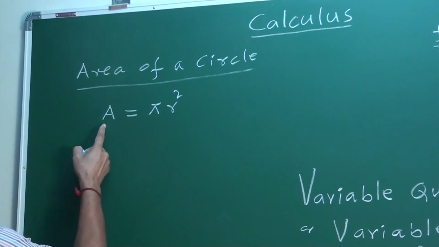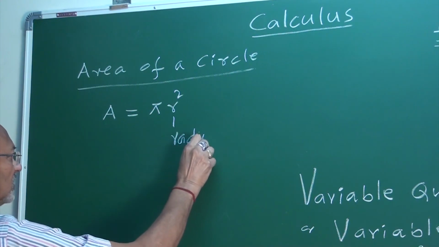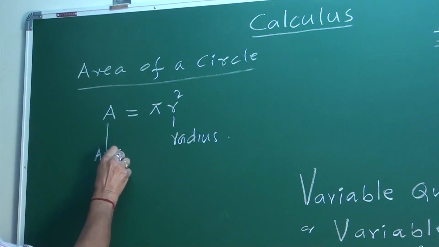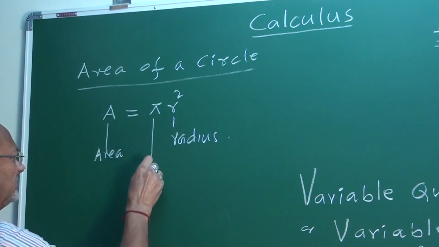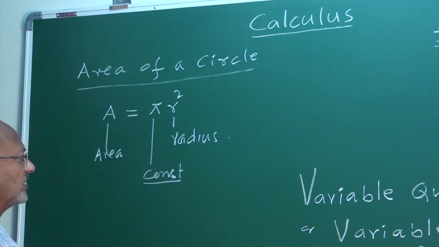This is area. What is this? It is the radius of the circle. This denotes the area of the circle. This is the radius of the circle. What is this, my friend? It is a quantity which is always constant. It is a constant quantity.